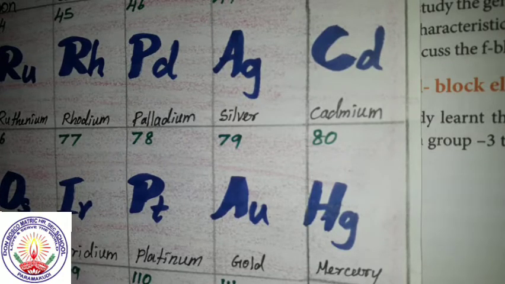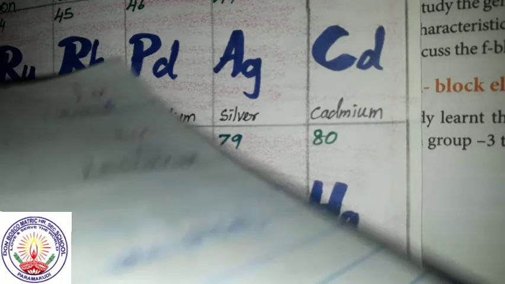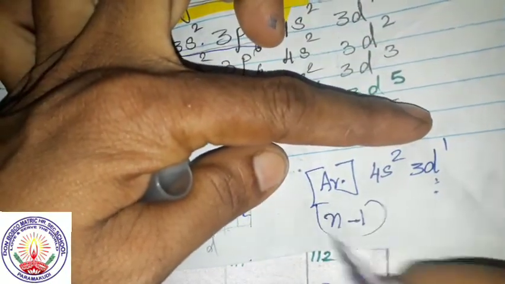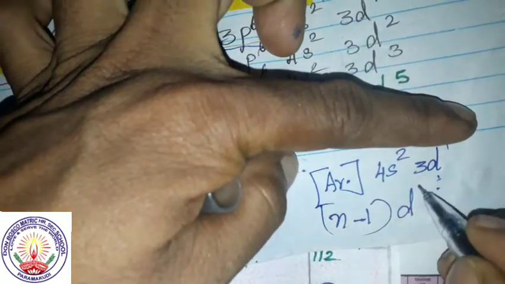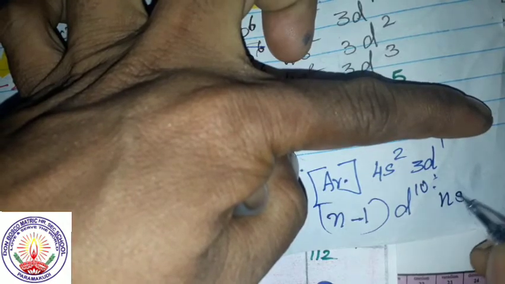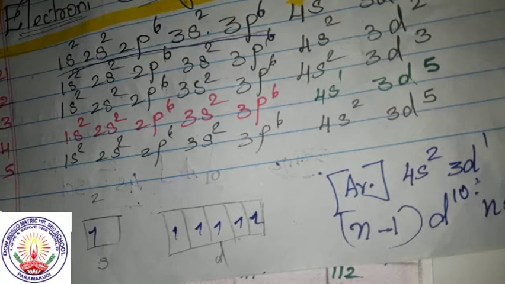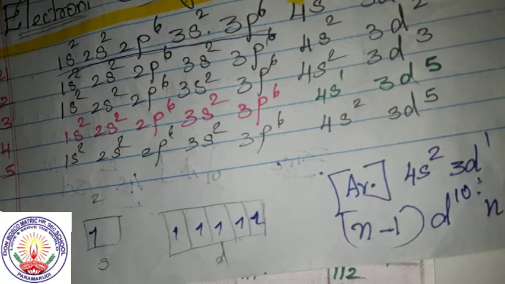Though they are placed in the transition elements, it is having a stable configuration. Its outermost electronic configuration is (n-1)d10 ns2. Therefore they are not considered as transition elements.